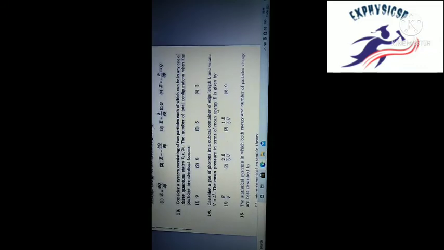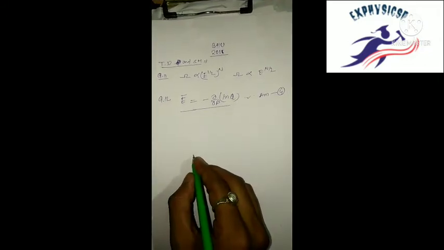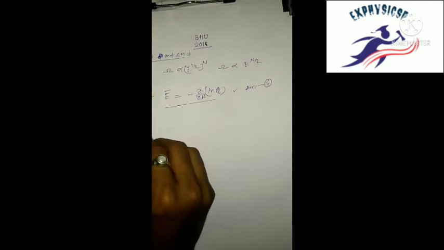Question 13. Consider a system consisting of two particles, each of which is in one of the three quantum states 0, epsilon, 2 epsilon. The number of total configurations when the particles are identical bosons. Okay, now see, we can solve the two particle question number 13.